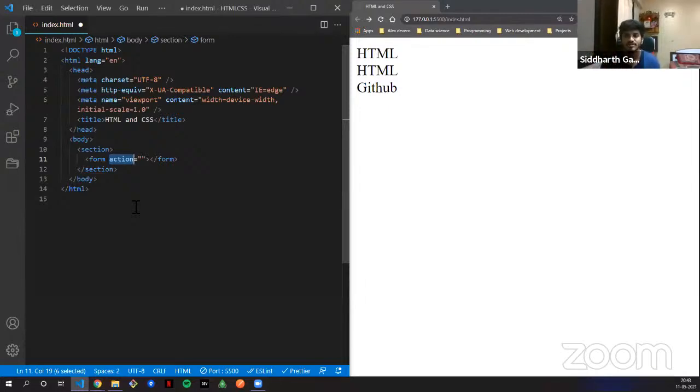So when you give the action as that page name, for example, the DB code is all in db.php, your action would be db.php. So all the data inside that form, everything that you are typing in and submitting, is stored inside that file and into the DB. So that is just what an action attribute is.